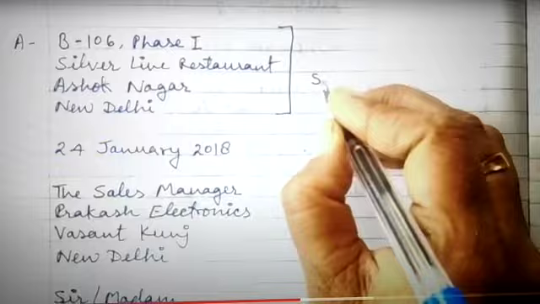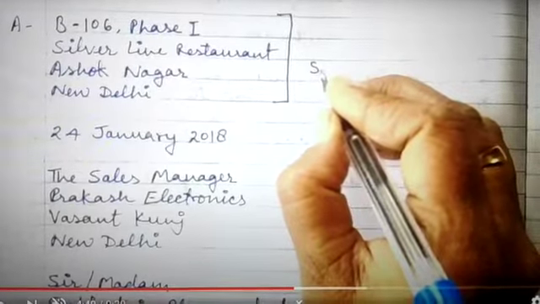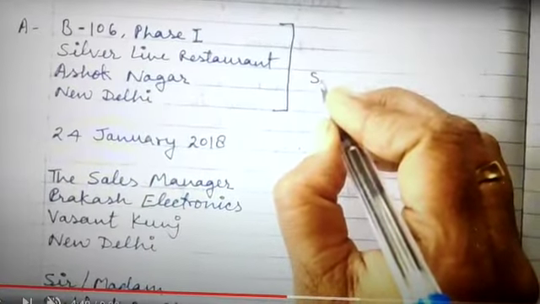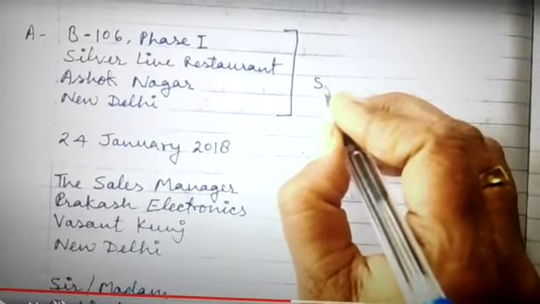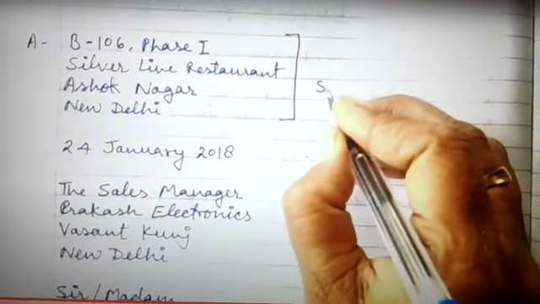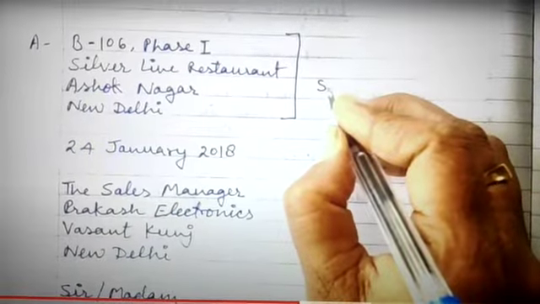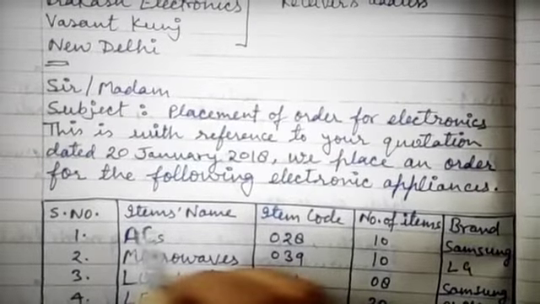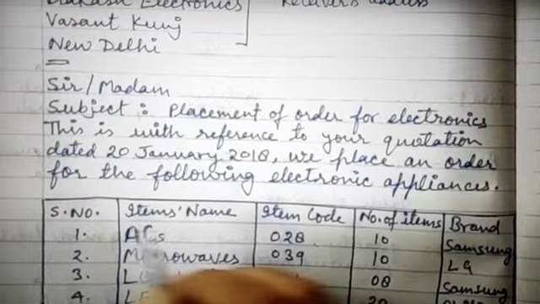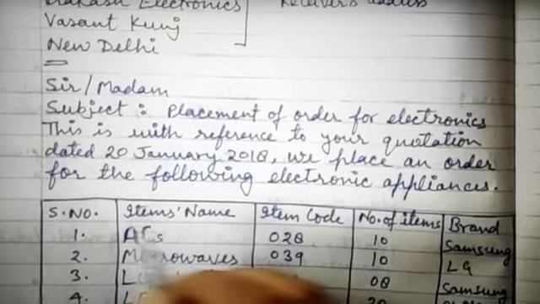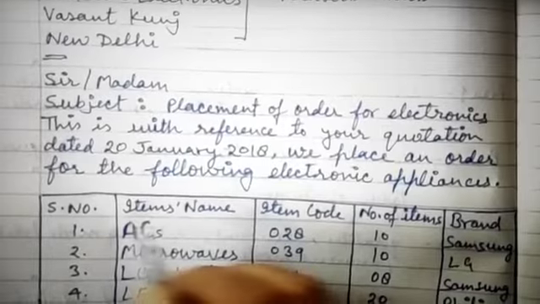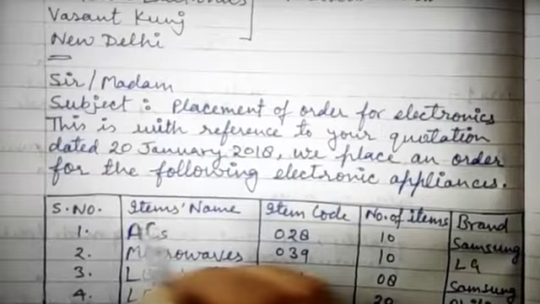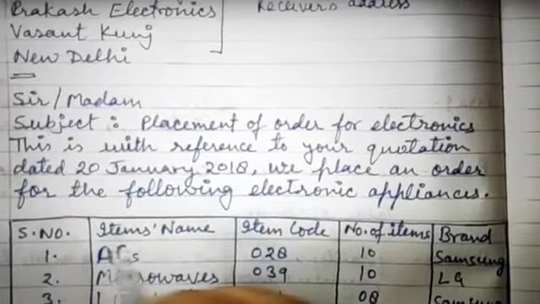Then as we know there would be the date, so we will mention the date, and after leaving one line there would be the receiver's address: the sales manager, Prakash Electronics, Vasant Kunj, New Delhi. Then after leaving one line space, the salutation, simply write sir or ma'am. After that there would be the subject, placement of order for electronics. The body of the letter would contain: this is with reference to your quotation dated so and so. We place an order for the following electronic appliances.